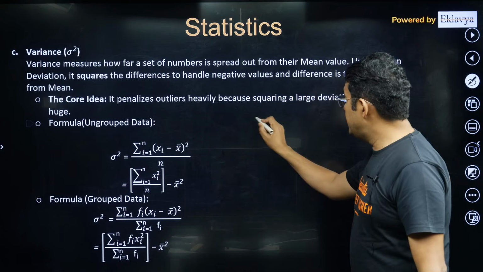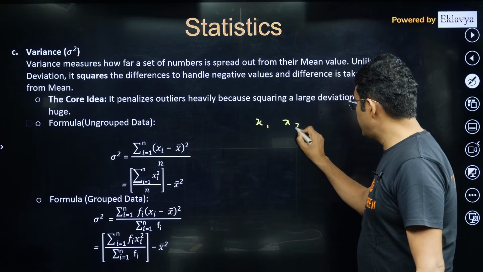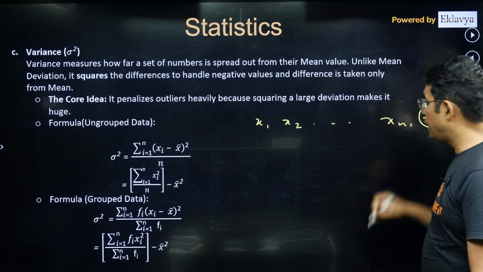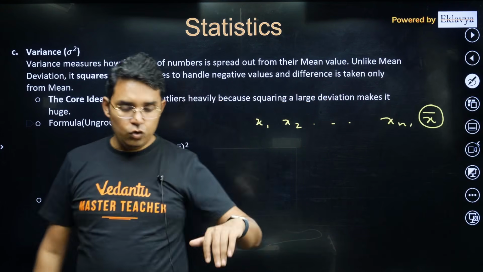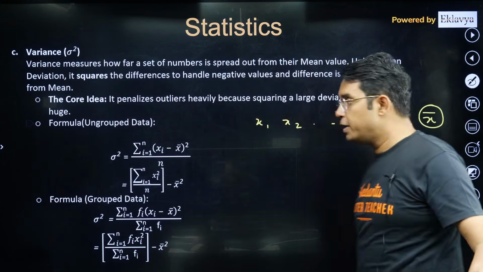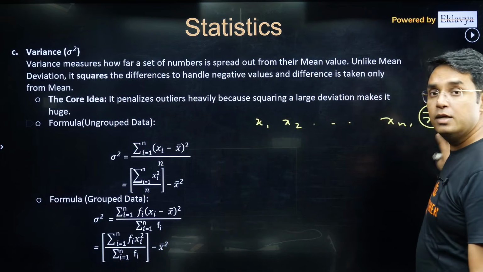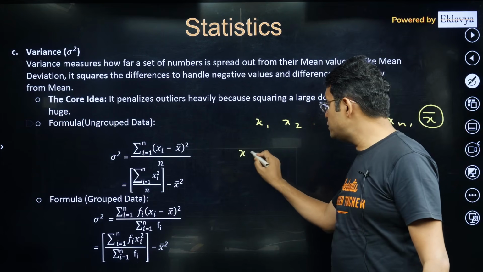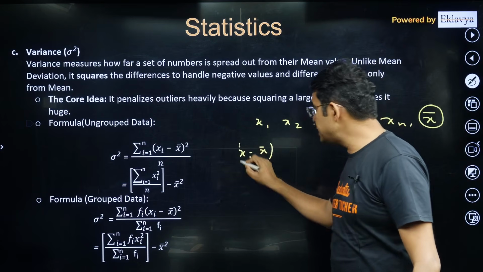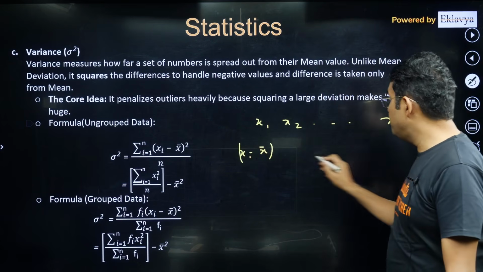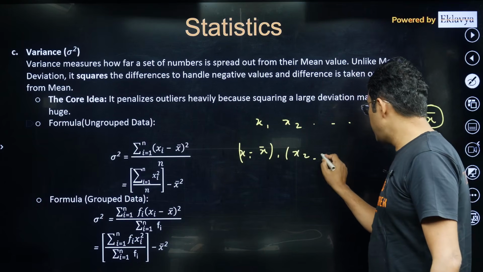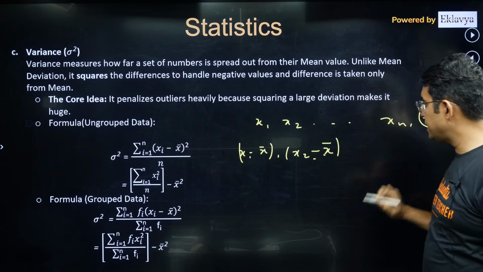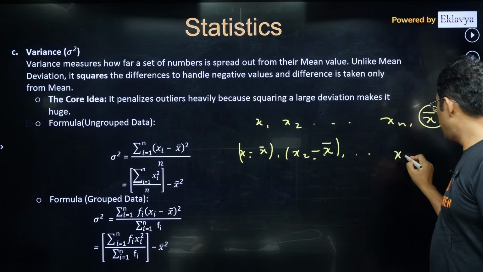In this case, the data that you are given, x1, x2 and so on, xn. First of all, we have to find the value of the mean, x bar, although you have some other method also where x bar may not be required. So x1, x2, xn, so you get the mean value x bar. Now we will be taking the difference of each data from the mean value. So you will be getting this data, x1 minus x bar, x2 minus x bar and so on, xn minus x bar.